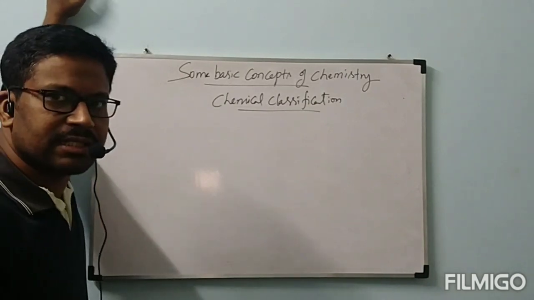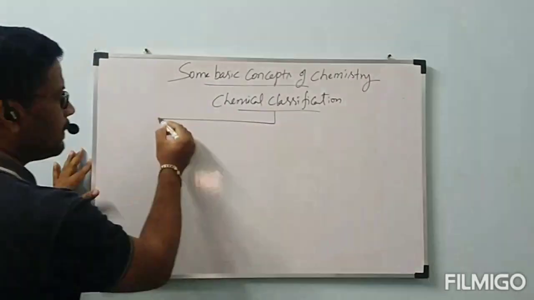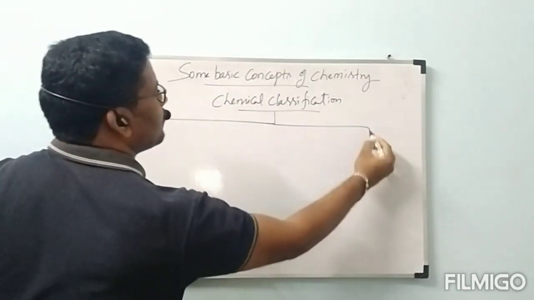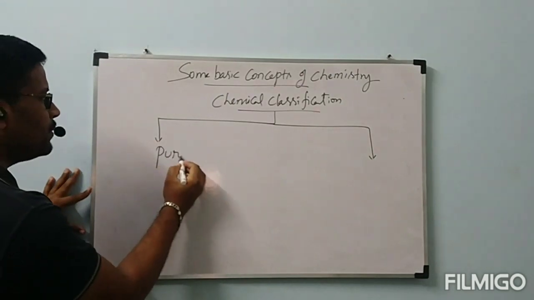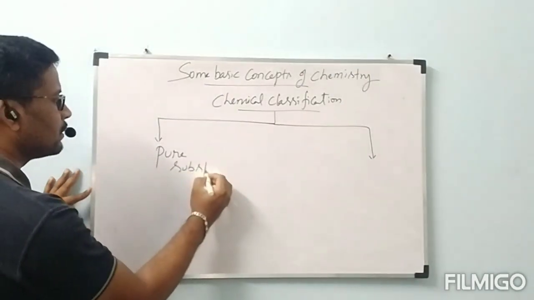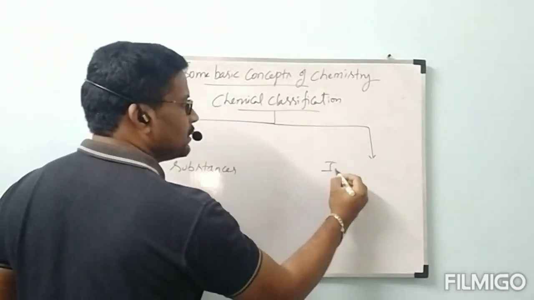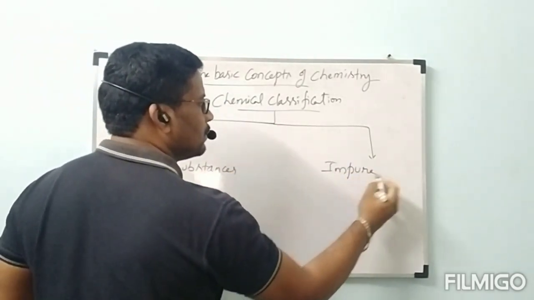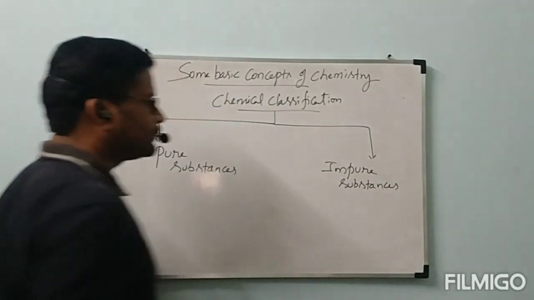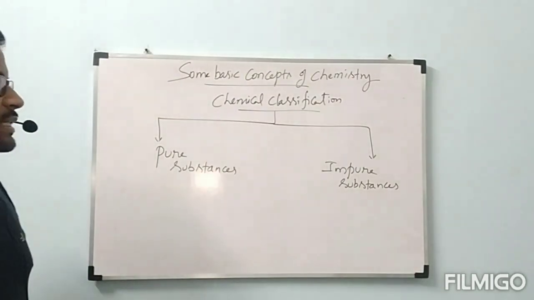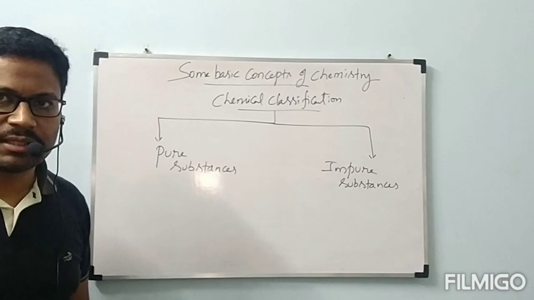Depending on chemical characteristics, matter is classified into two types: pure substances and impure substances.